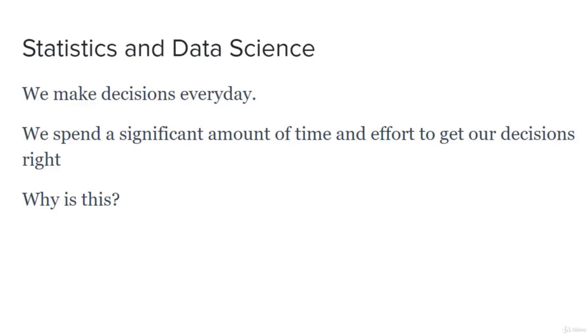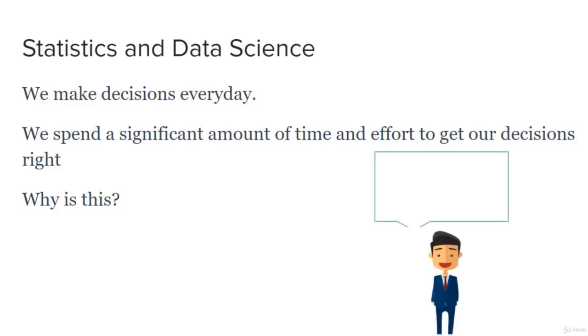So that information about the favorite color of your boss is stored in your head, and you use that information to make the decision. So let's revise. We make decisions and those decisions are based on the information we already have. That information can also be called data. So we're using the stored data in our memory to make decisions, and hopefully we get those decisions right. And these decisions arise from the questions we ask ourselves.